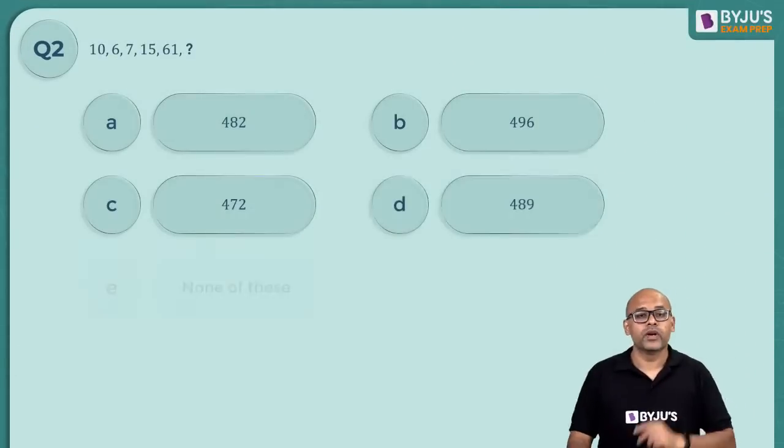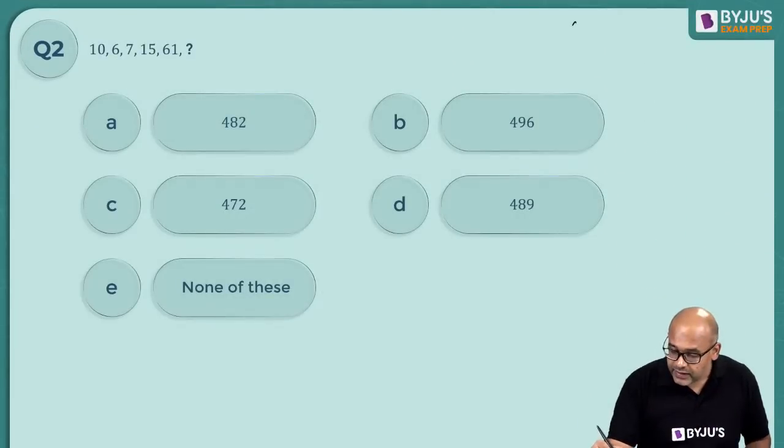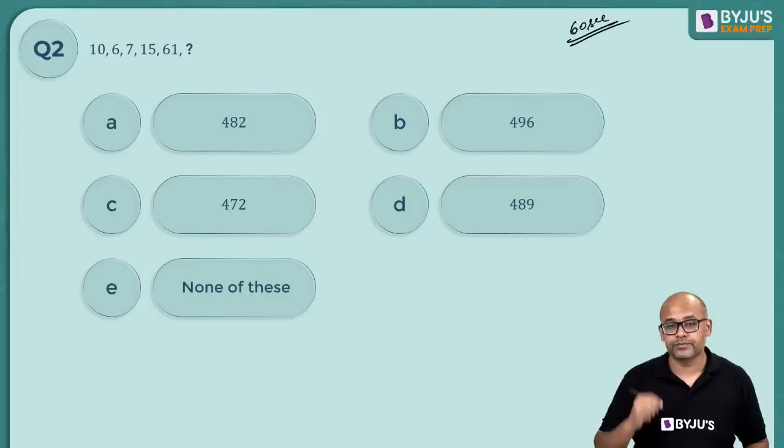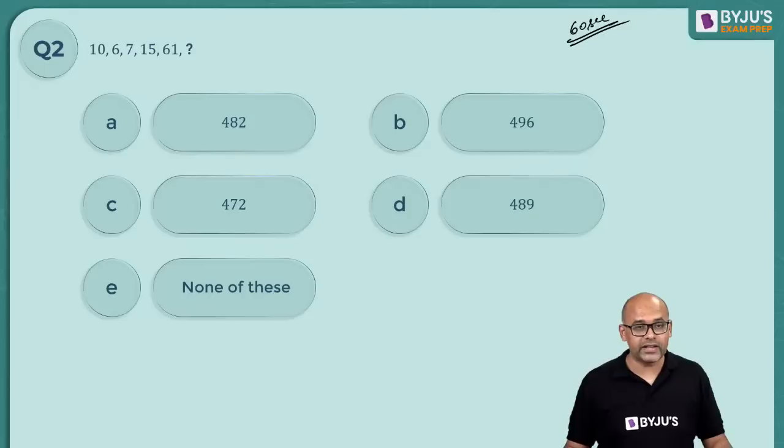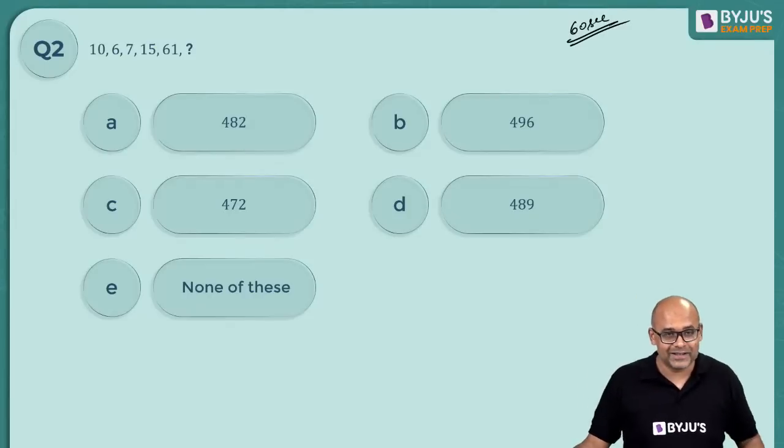Question number 2. 60 seconds. Okay, Jai Gandhi was like, okay, sir, you have spoken enough, move on. I've moved, Jai.